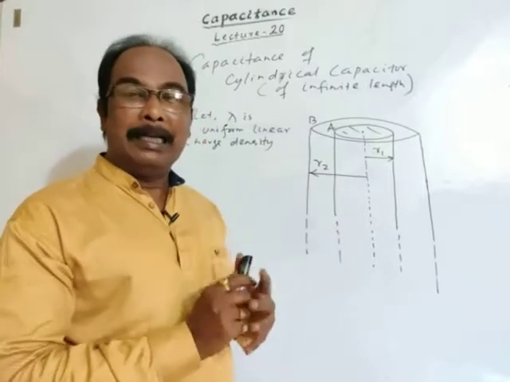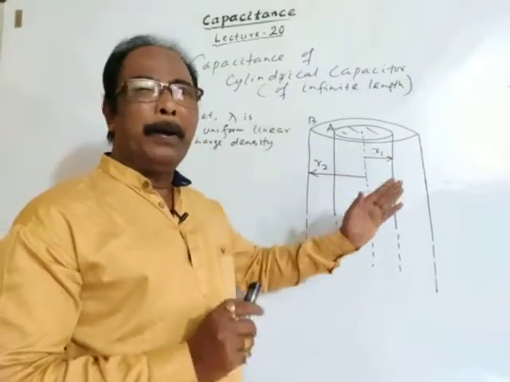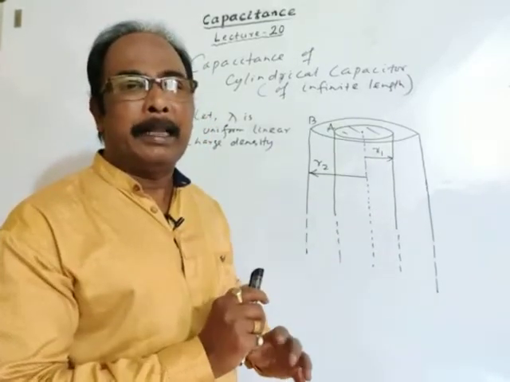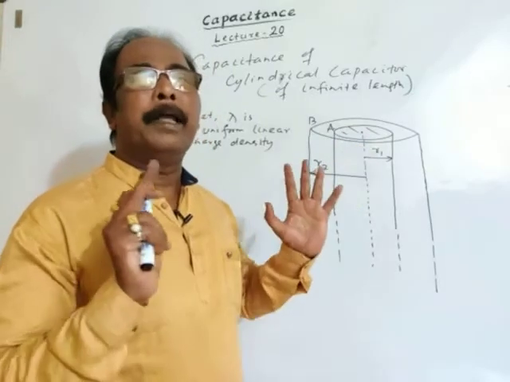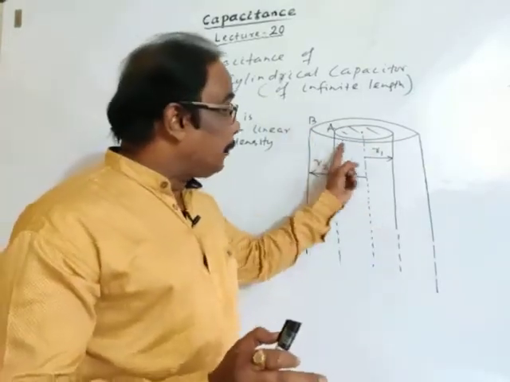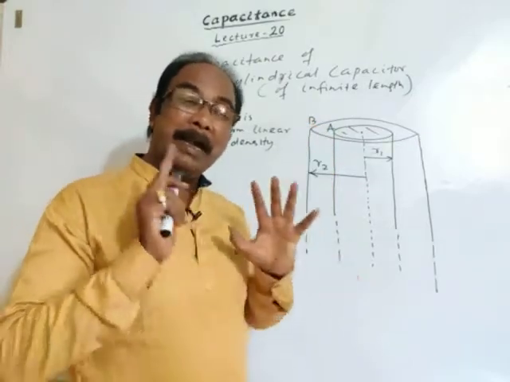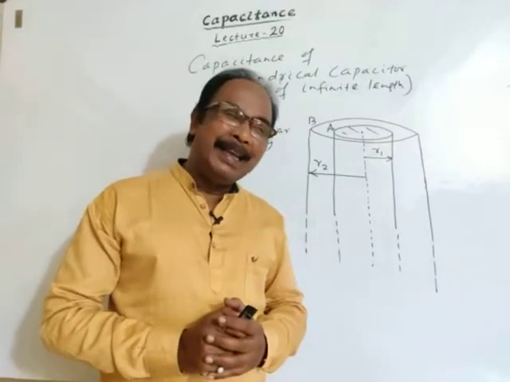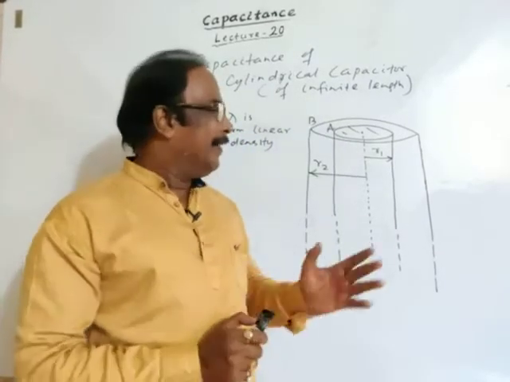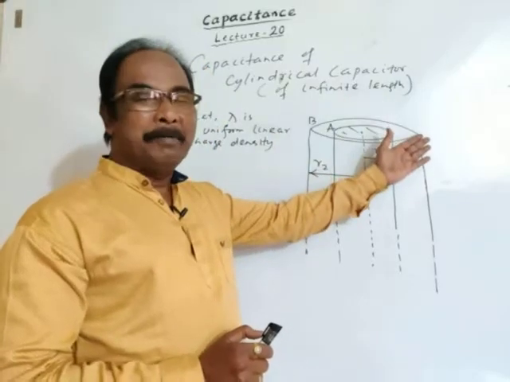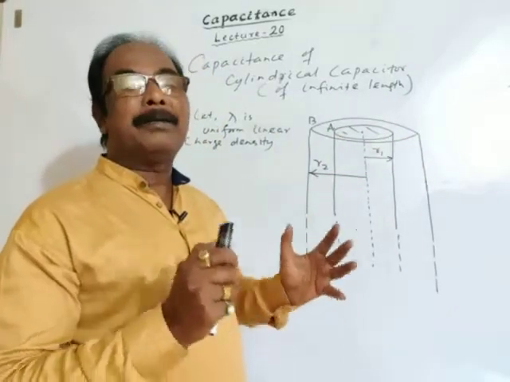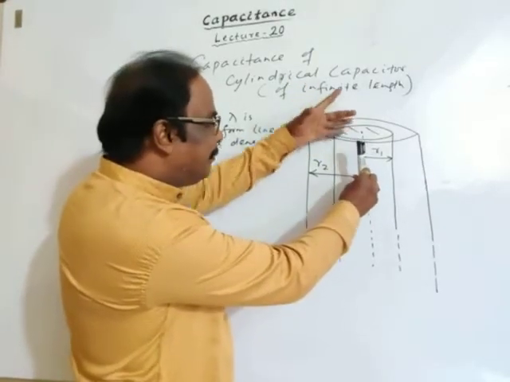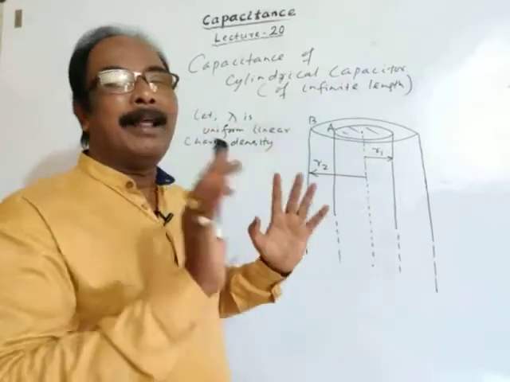The inner cylinder A is made up of conducting material. It may be hollow or solid, whatever it may be. But the outer cylinder B is also made of conducting material, and it is a hollow cylinder, so that we can keep the inner cylinder inside the outer cylinder.